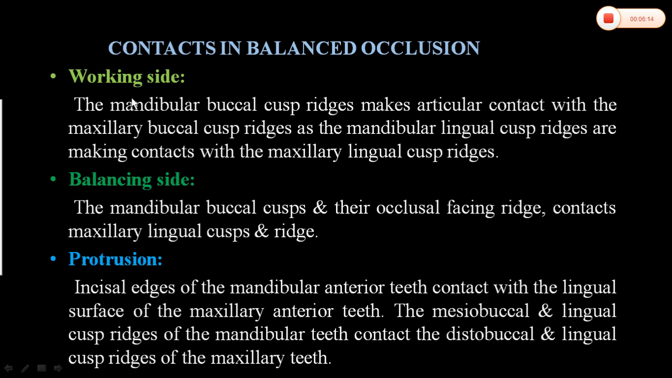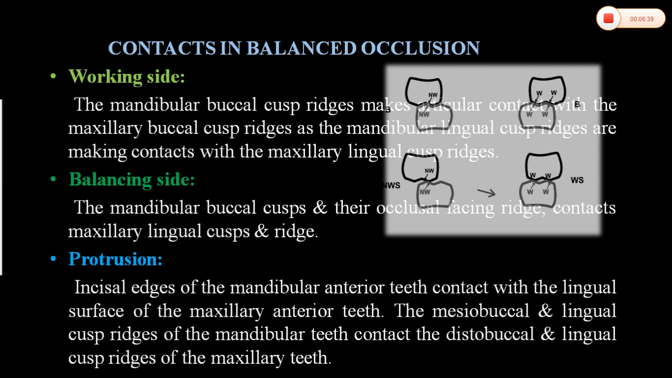So on the working side, what are all the tooth contacts? When you move the mandible to the right side, the mandibular buccal cusp is the functional cusp. So mandibular buccal cusp ridges make articulating contact with the maxillary cusp ridges, and at the same time mandibular lingual cusp ridges are making contact with the maxillary lingual cusp ridges. See here,